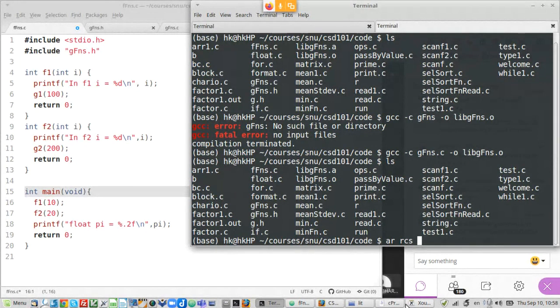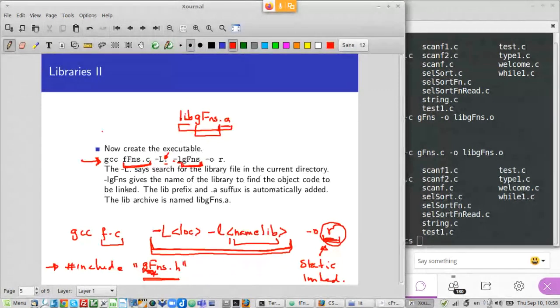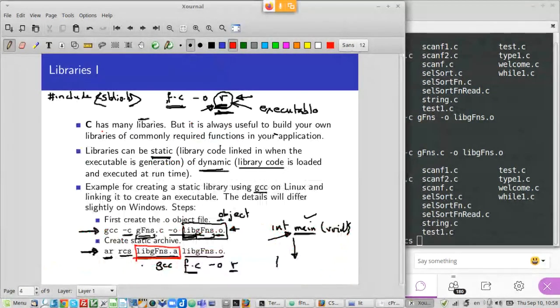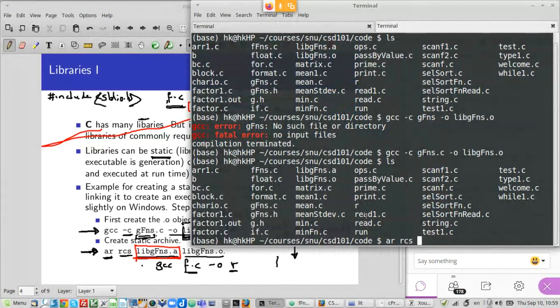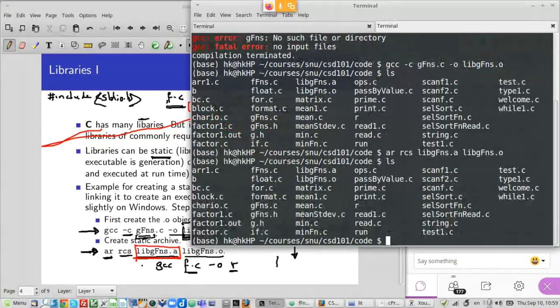This is exactly the command that I showed you earlier: ar rcs libgfunctions.a, and then I put all the files that I want into it, libgfunctions.o. So this has created the archive.